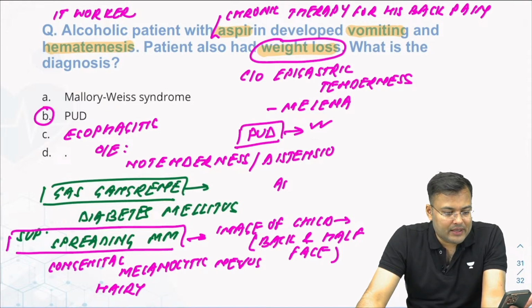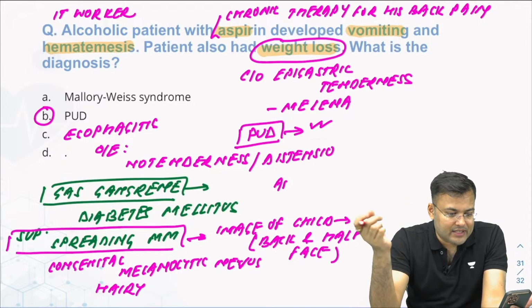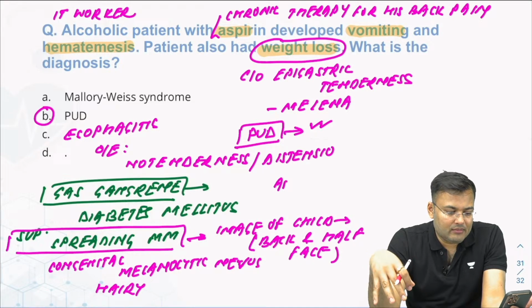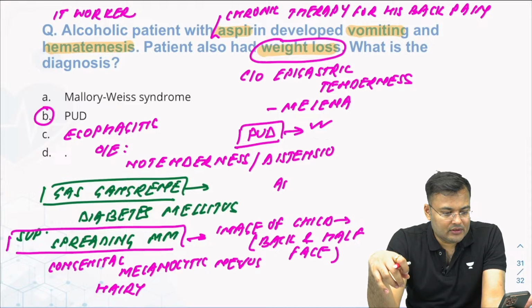Mallory-Weiss syndrome, Aman, it was covered. Okay, Aman. Tracheostomy image, yes, we will include that. Sayantani Chakraborty, very good.